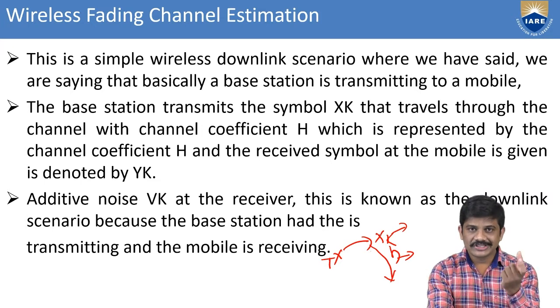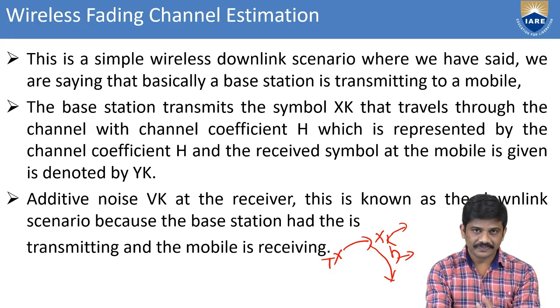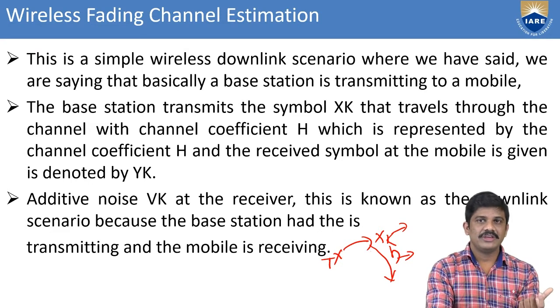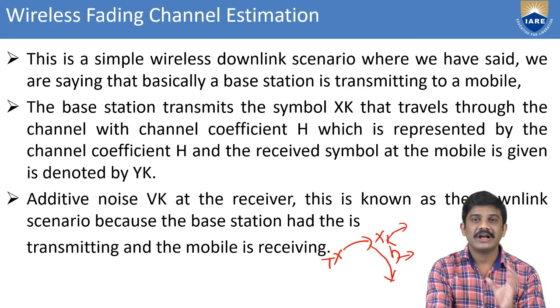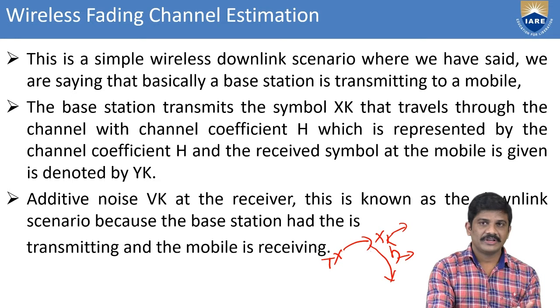This is a scenario for the downlink only, that is for base station to receiver station. Here we consider the channel as a coefficient, channel h is the channel coefficient. It is represented by h.